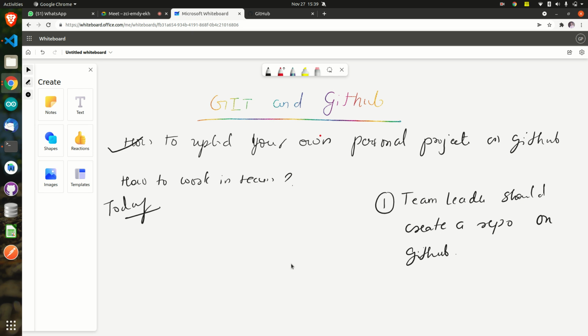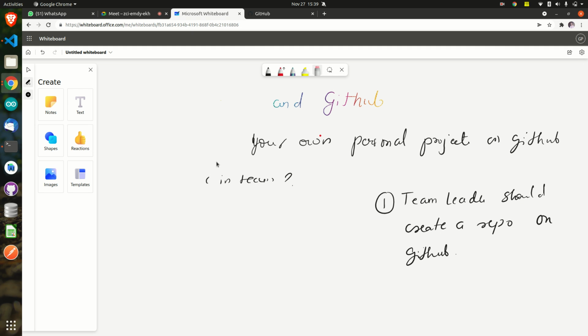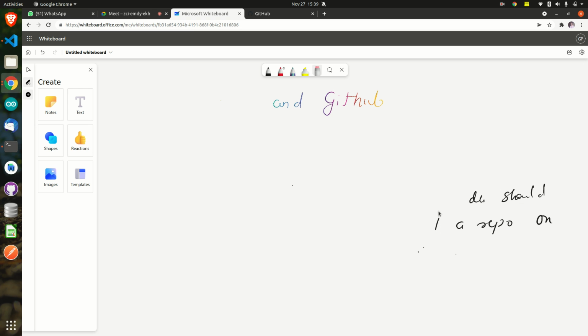To do it, first point is what? Your team leader has to... fast. I'm not telling something new, I have already written it. What is the first point? For that, what do you have to do first? If you want to work in a team, you will have to create a repository on GitHub. I'll just write it again one time.